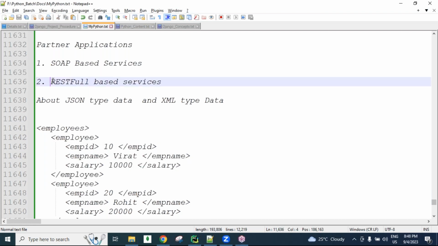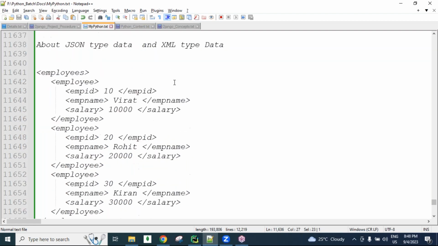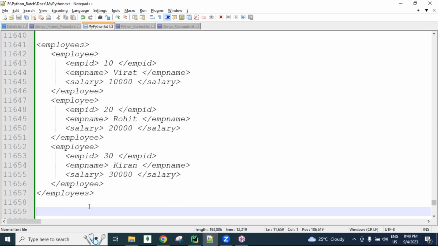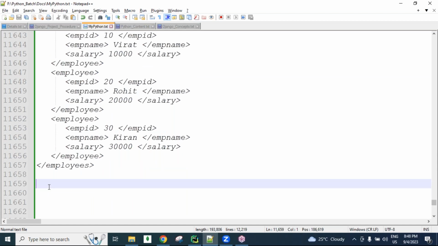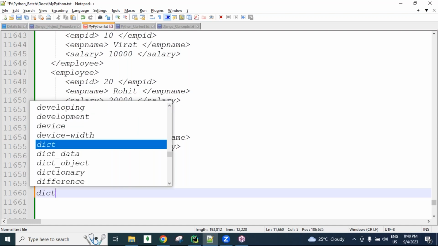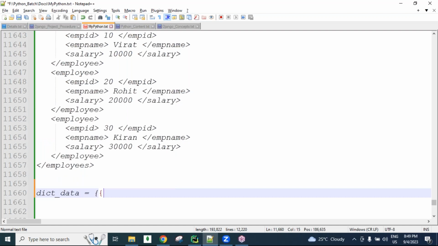So why are RESTful based services in demand? RESTful services use JSON, not XML, for developing. JSON has some benefits compared to XML. JSON is a lightweight component, guys. JSON looks like a Python dictionary. In Python, we know how a dictionary is written. The JSON structure also contains key value format data. For example, in our REST API we regularly use JSON data.